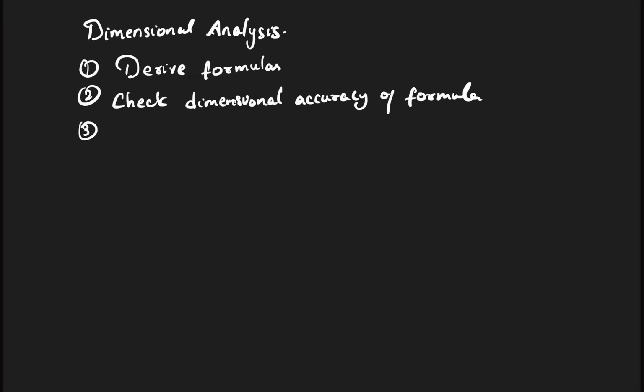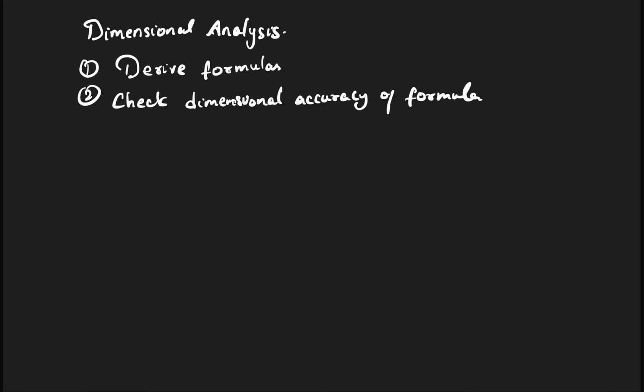And also, basically these are the two uses of dimensional analysis. You can convert units also. For units also it is used, but these are the main two uses.